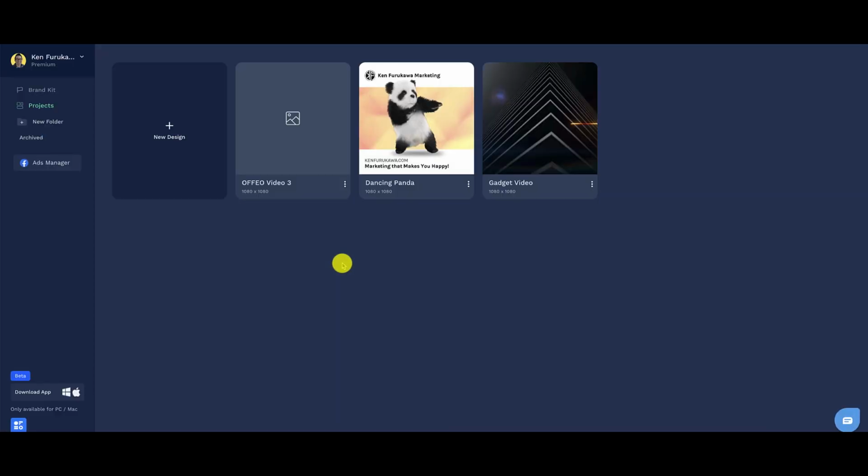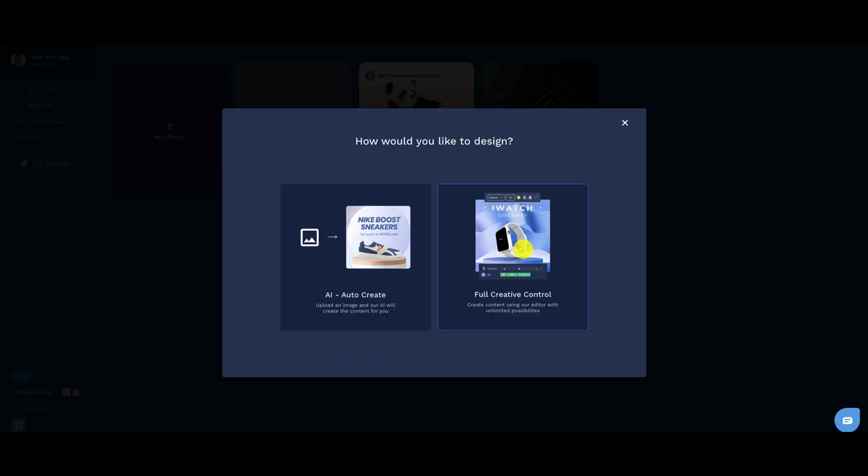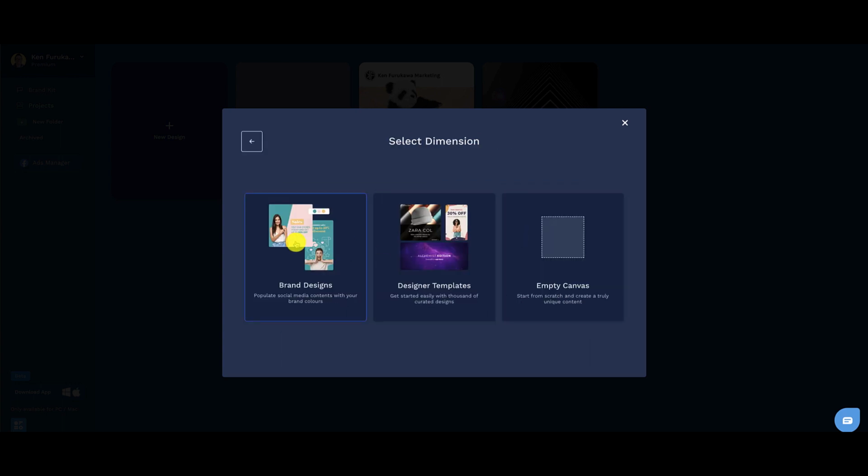And the beauty of this is that OFFEO saves your projects for you so you can go back to them. Let's say something happens where you accidentally close out the window, they've already saved that for you in your dashboard area. So let's go back into new designs here. Let's go into the full creative control. And you can see right here, there's brand designs, there's designer templates, or if you're brave and you're the creative type, you can start with an empty canvas.